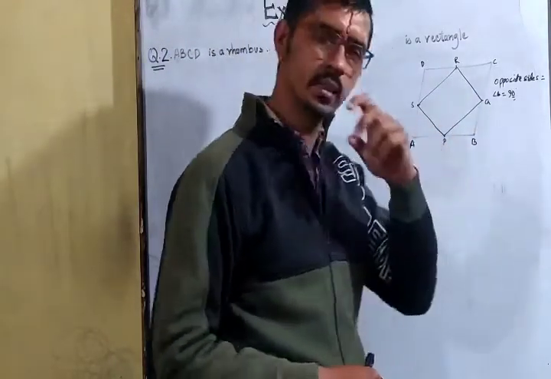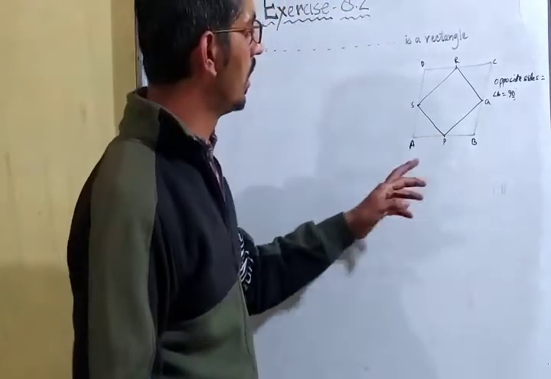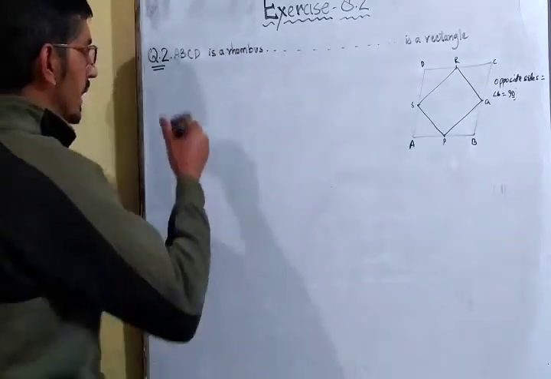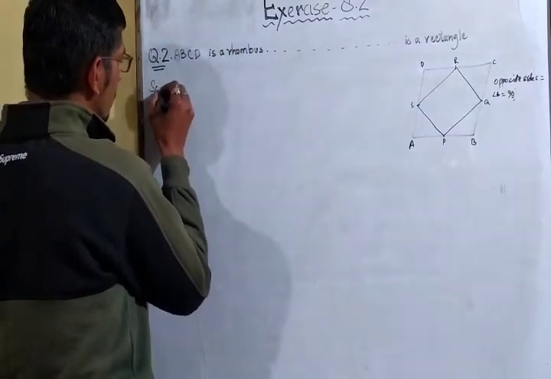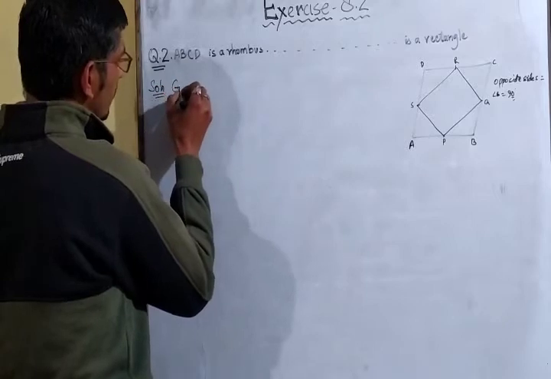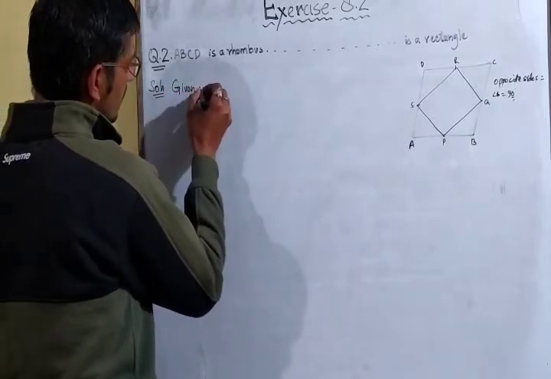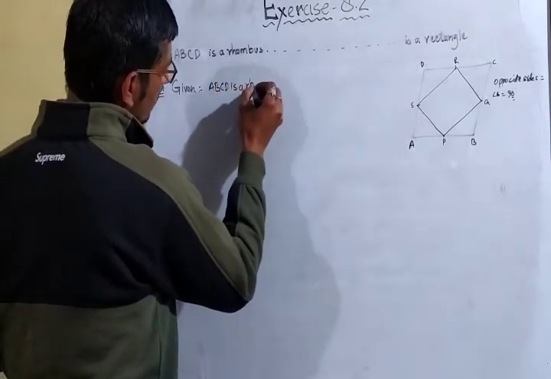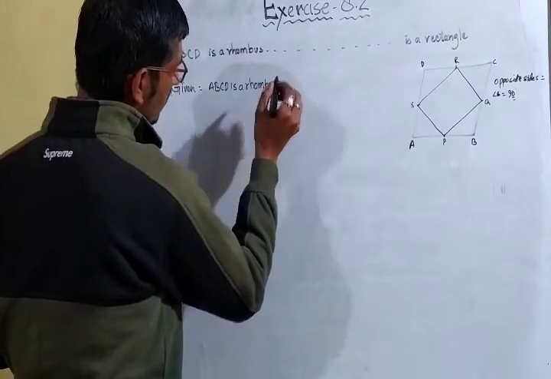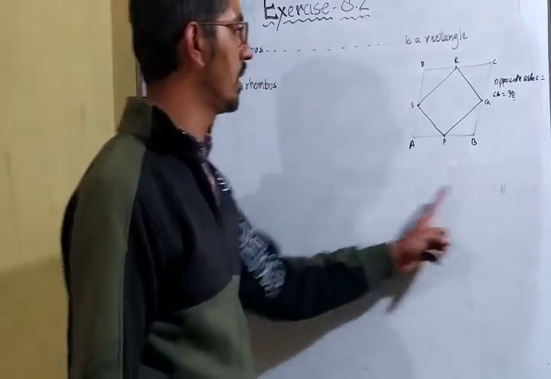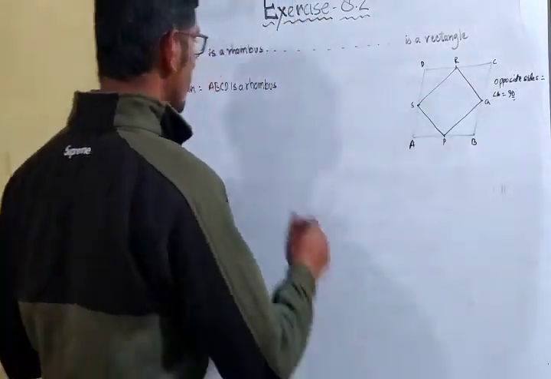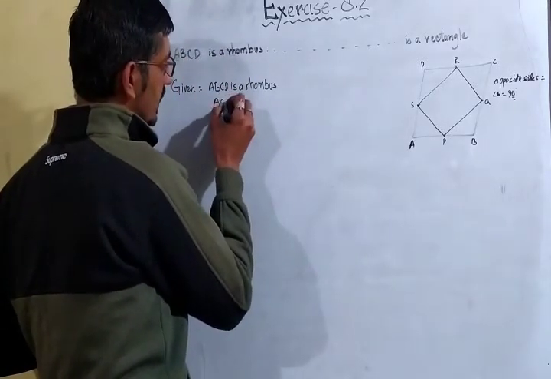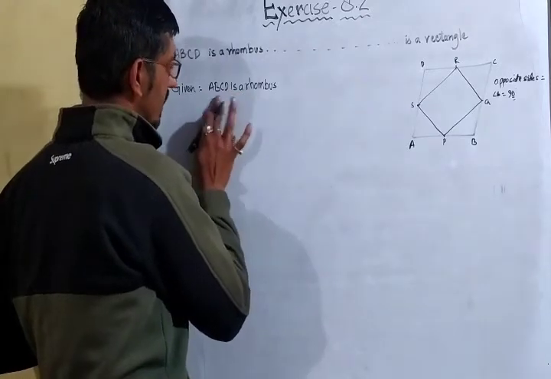अगर हम एक भी prove कर दें, then we can easily say similarly PQRS is a rectangle. So how to do? Again same solution. First given. ABCD is a rhombus. If it is a rhombus, so all sides are equal to each other and diagonals bisect each other at 90 degree.